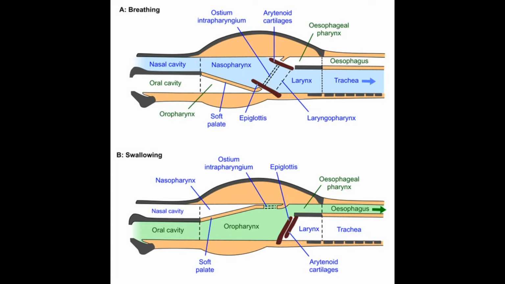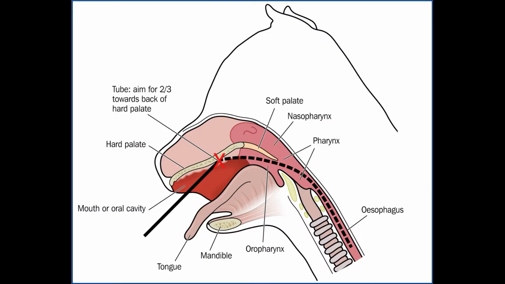In the next step, larynx will be pulled forward, and this pulling will cause the glottis to come under the epiglottis. And when glottis will be covered by the epiglottis, then this will cause the closing of the laryngeal opening. So the opening of larynx will be closed. At the same time, arytenoid cartilages that are present in the larynx will constrict further, and this constriction will cause the closing of the opening of larynx further. So when the nasal opening of pharynx and the opening of larynx will be closed, then the food bolus will easily be diverted and will pass through the pharynx.